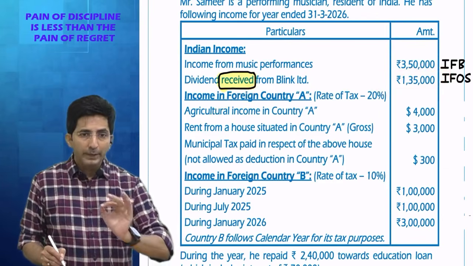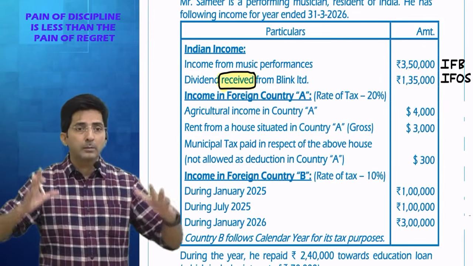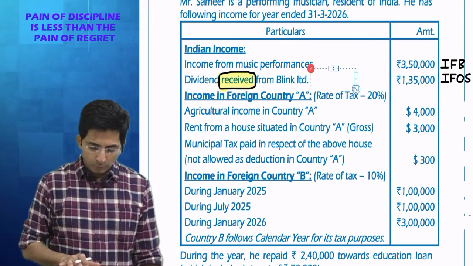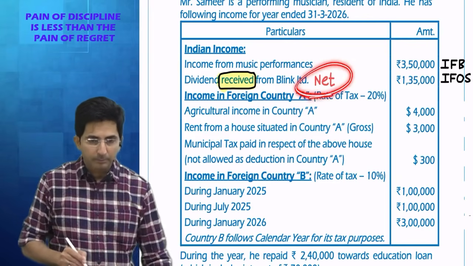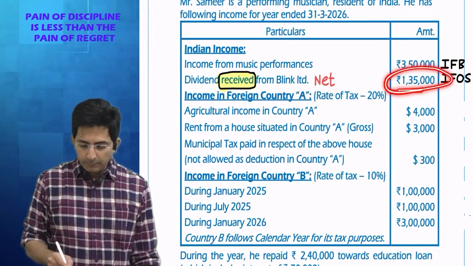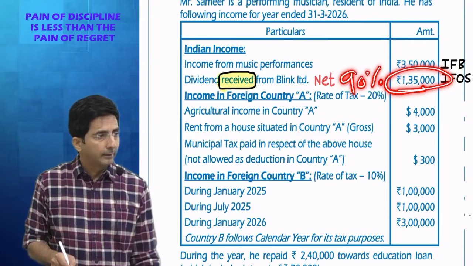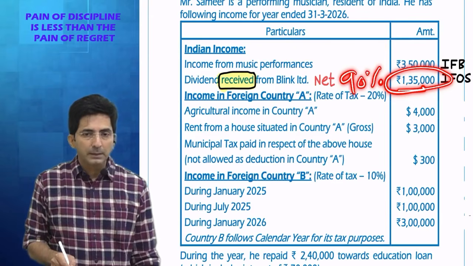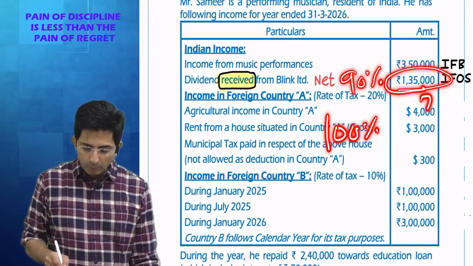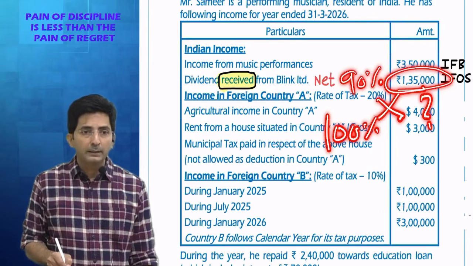But whenever the income is net of TDS, will you record the net amount or the gross amount? Gross amount. You will have to write the gross dividend. So do one thing, you can mention there that this is net. Tell me how to make it gross. If this figure is 90%, why 90? Because the TDS is 10% on dividend. So after 10% TDS, net will be 90. If this is 90, then 100% is how much? Cross multiply. So the gross amount comes to 1,50,000.